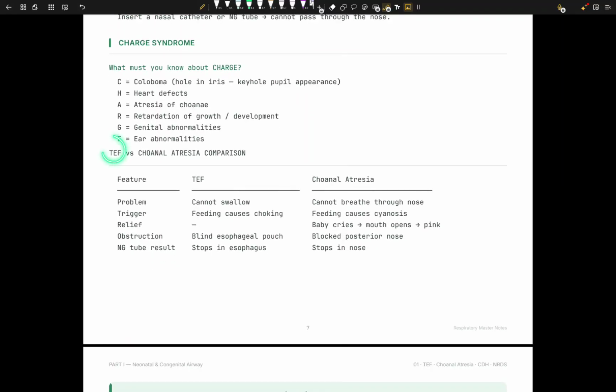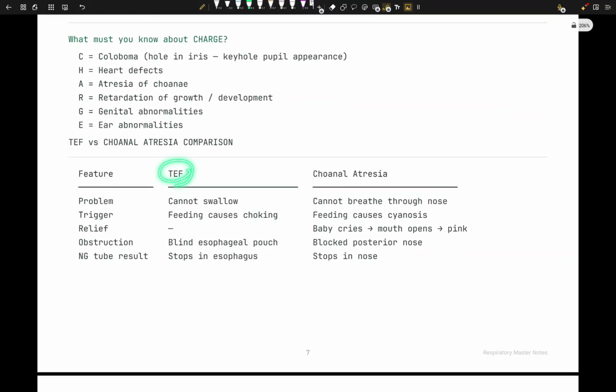So let's compare TEF, that is tracheoesophageal fistula, the connection, with choanal atresia. The problem with TEF, the fistula, is that you cannot swallow, because everything you swallow goes to the lung. Trigger: usually feeding causes choking because milk goes to the lungs. Relief: there is no relief, honestly. Obstruction: we have a blind esophageal pouch, okay? The NG tube stops in the esophagus, going to pile up.